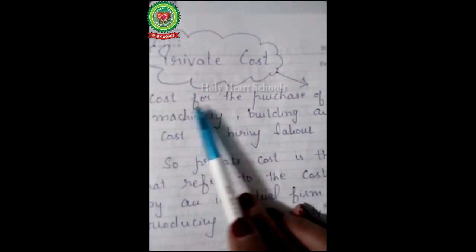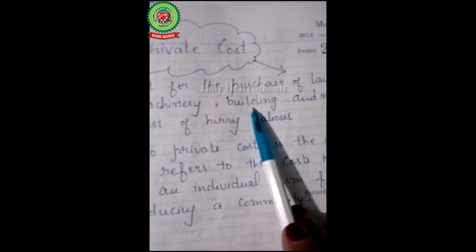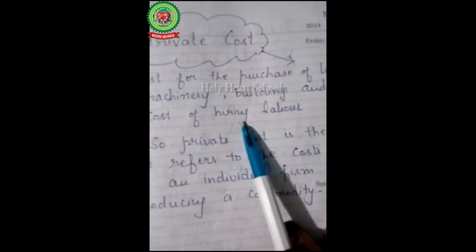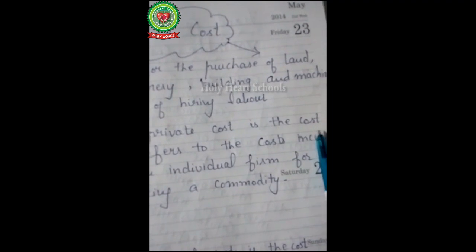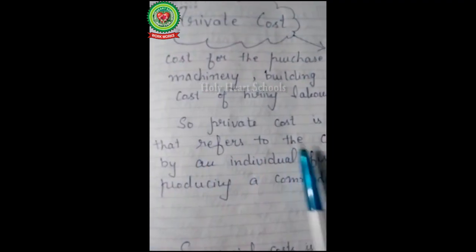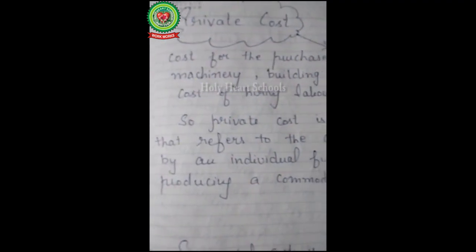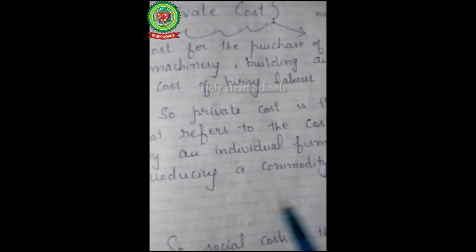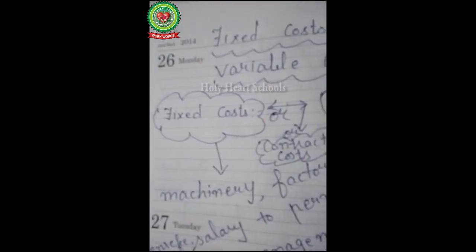Then next one is private cost. Cost for the purchase of land, building and machinery, cost of hiring labor. So private cost is the cost that refers to the costs incurred by an individual firm for producing a commodity.